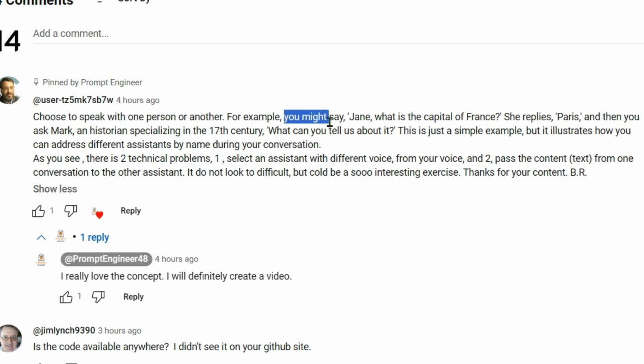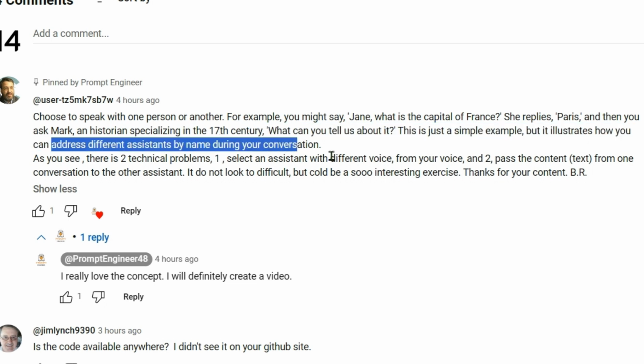For example, you might say, "Jane, what is the capital of France?" And she replies with Paris. And then we say, "Ask Mark, a historian specializing in the 17th century, what can you tell us about it?" This is just a simple example, but it illustrates how you can address different assistants by name during your conversation.